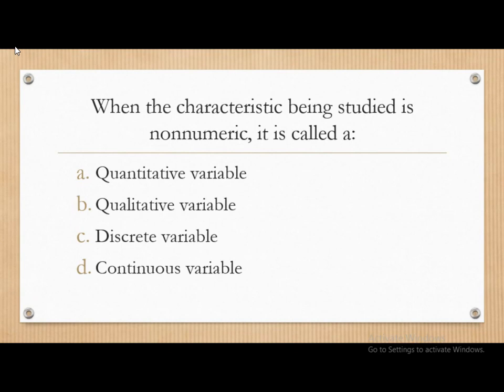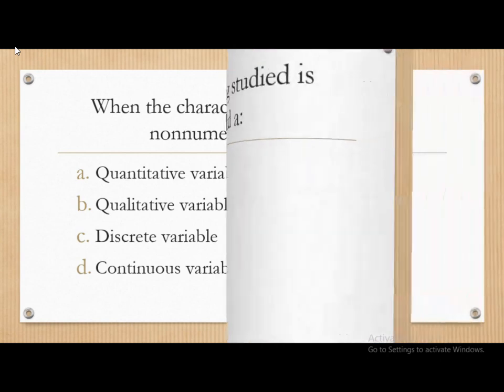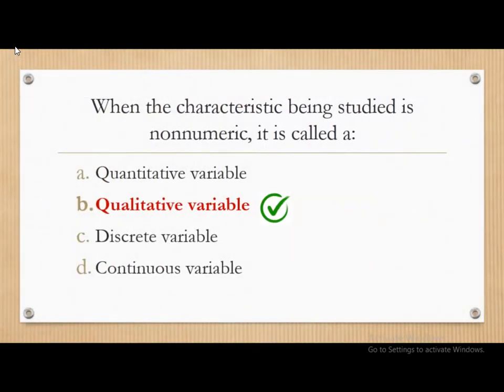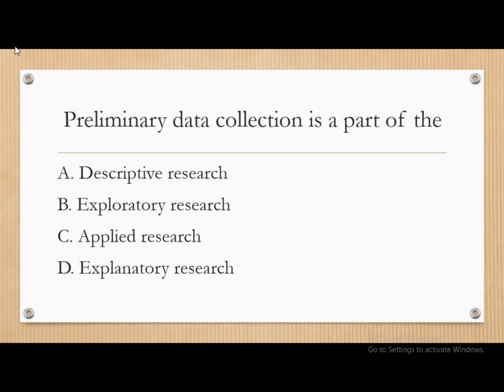Next question, when the characteristics being studied is non-numeric, it is called as, it is non-numeric, it will be a qualitative variable definitely. But we will see the answer. Yes, it is qualitative variable. So when the characteristics being studied is non-numeric, it is called as a qualitative variable. Next question, preliminary data collected is a part of descriptive research, exploratory research, applied research, or explanatory research. And the correct answer is preliminary data collection is a part of exploratory research.